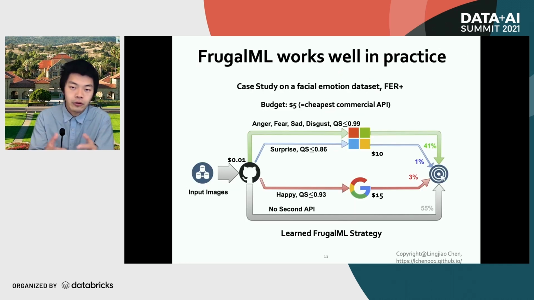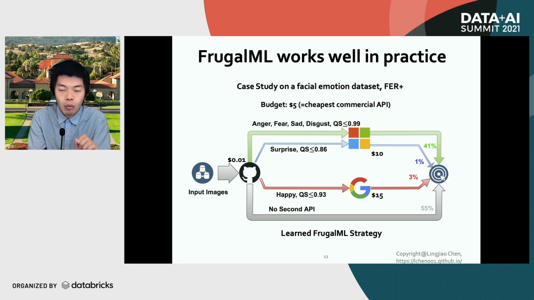So how does FrugalML actually work in practice? This figure gives a case study on a facial emotion recognition dataset, FER+. Here we set the budget to be $5, which is the same as the cheapest commercial API. As you can see from this learned FrugalML strategy, for more than 50% of the time, we would only require calling the GitHub model.